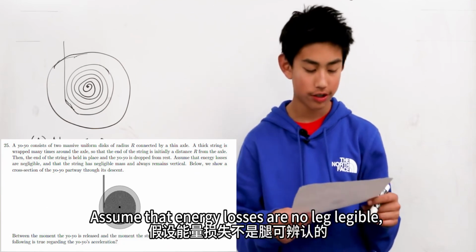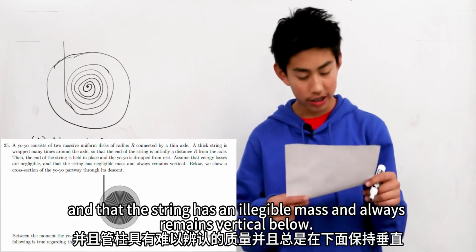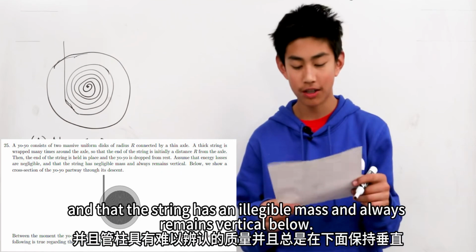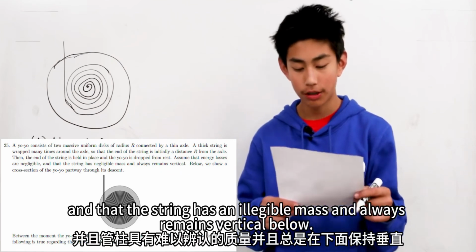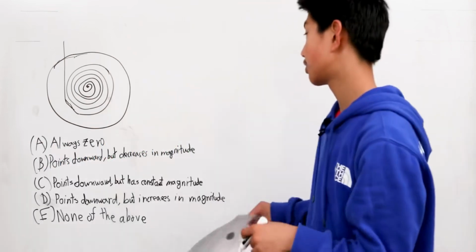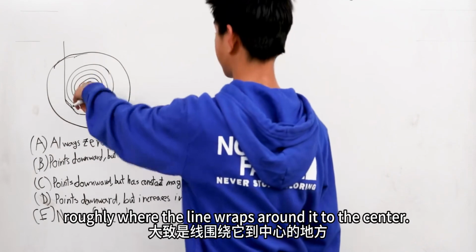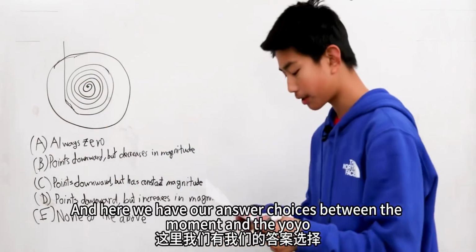Assume that energy losses are negligible and that the string has negligible mass and always remains vertical. Below, we show a cross-section of the yo-yo partway through its descent. This is about it, roughly where the line wraps around it to the center. And here we have our answer choices.